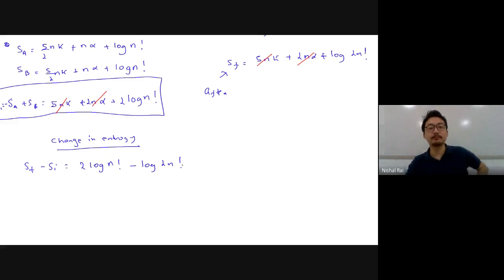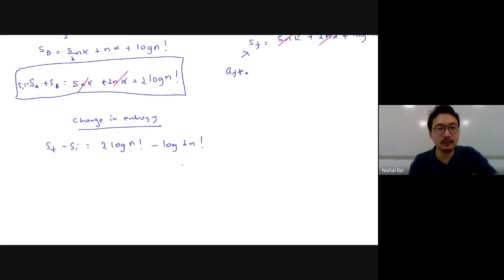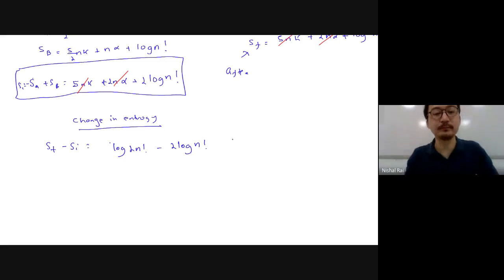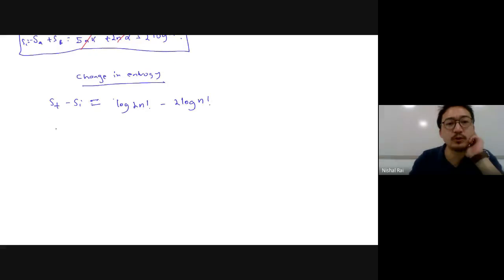Is this point clear? Final minus initial, so it will be log of 2N factorial minus 2 log of N factorial. Indira, is this point clear? Yes, sir.